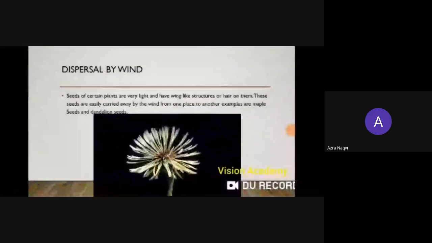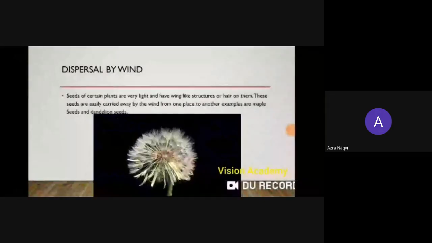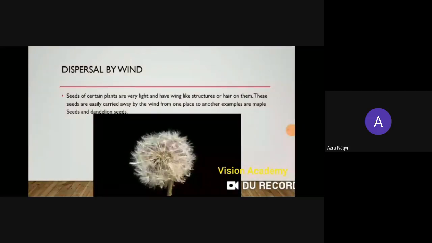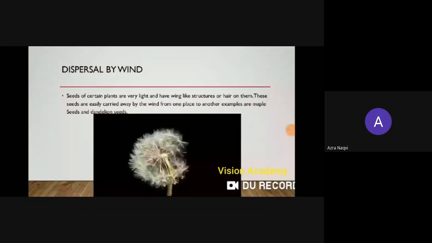Now, the very first method is dispersal by wind. See carefully this particular plant. Now, you will see that a fast wind will blow, and the seeds will move away from the main plant, from the parent plant, and go to another place. How will it happen? Observe it properly. See, wind is blowing. Now, all the seeds will move away.